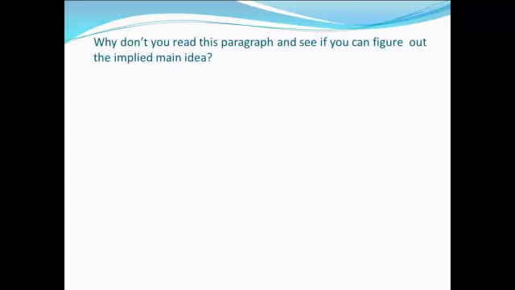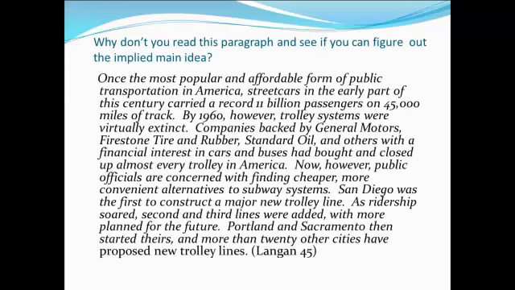Why don't you read this paragraph and see if you can figure out the implied main idea? Once the most popular and affordable form of public transportation in America, streetcars in the early part of this century carried a record 11 billion passengers on 45,000 miles of track. By 1960, however, trolley systems were virtually extinct. Companies backed by General Motors, Firestone Tire and Rubber, Standard Oil, and others with a financial interest in cars and buses had bought and closed up almost every trolley in America.